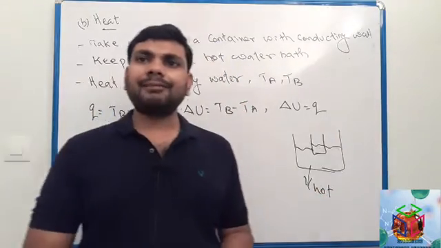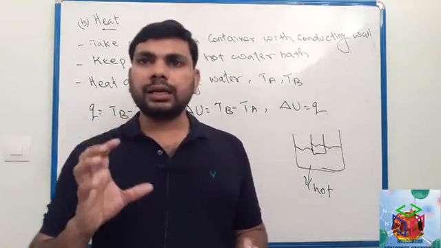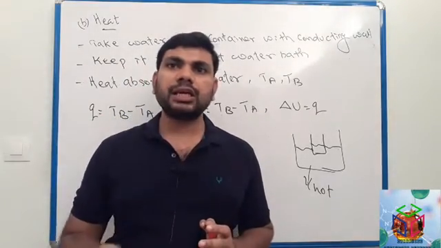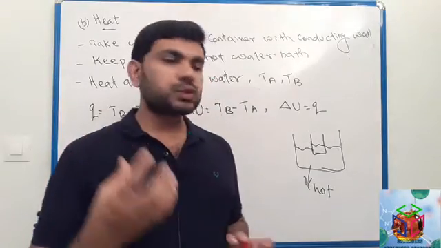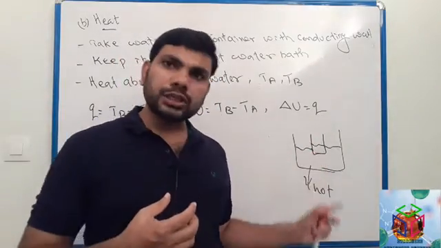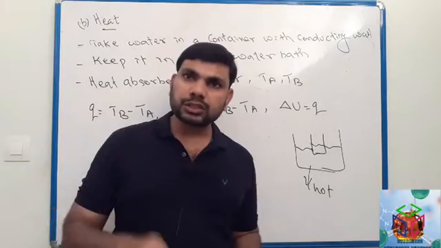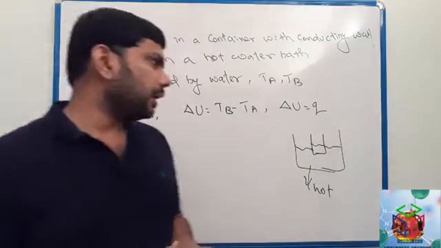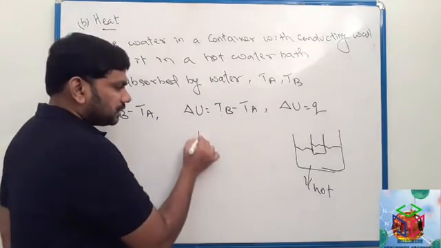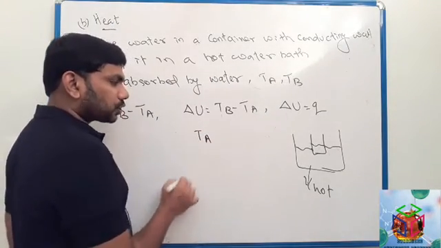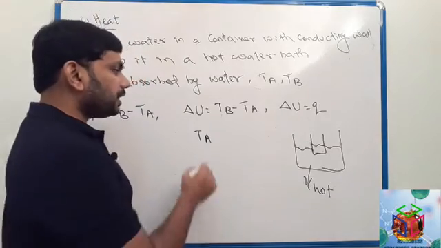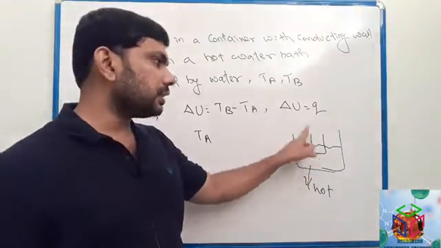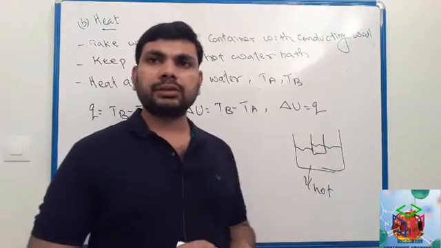So we have some water in a container. The wall of the container is a conducting material and we keep this water in a water bath, which contains hot water. Imagine TA is the initial temperature of the water in this container.